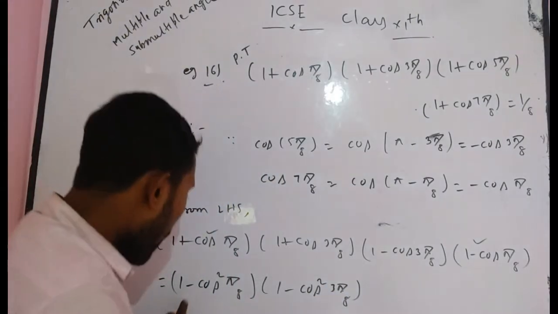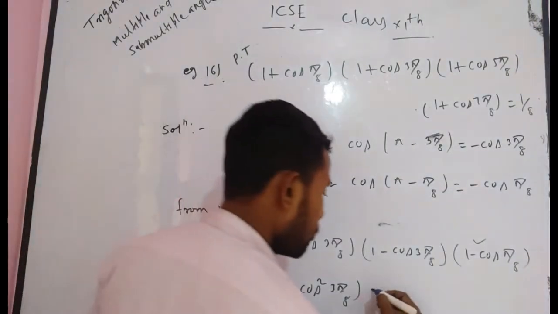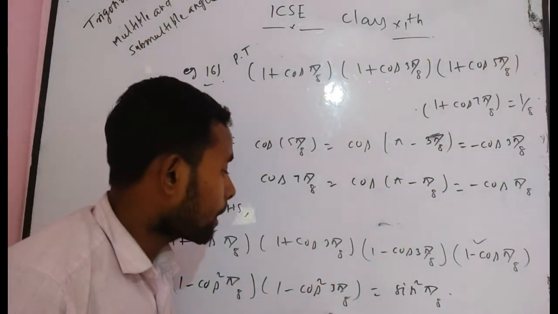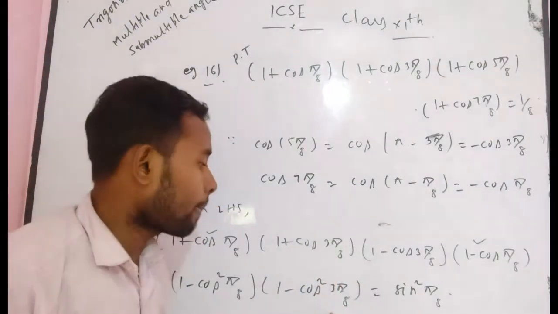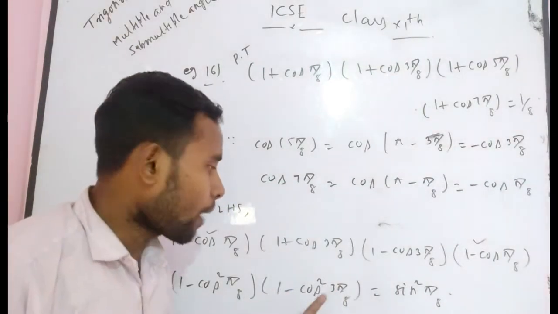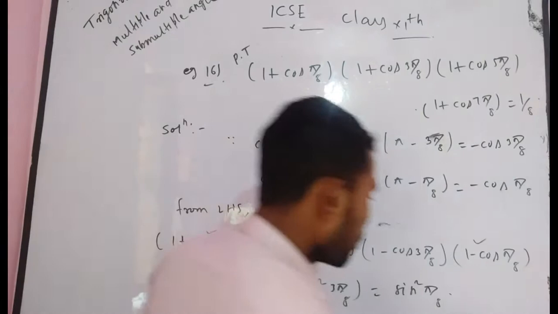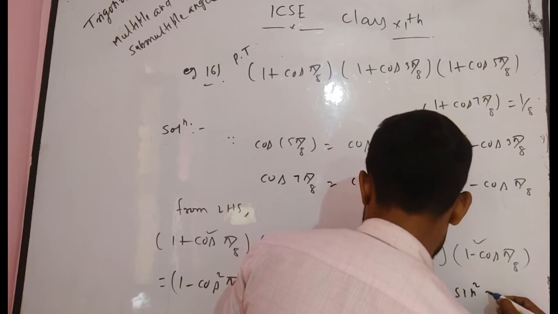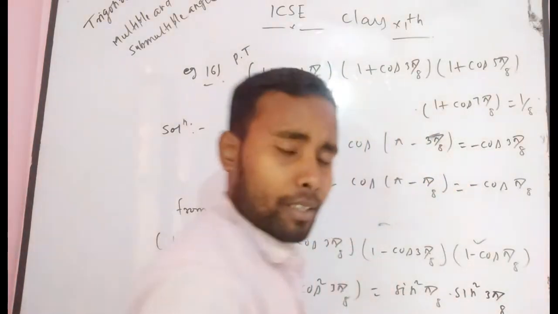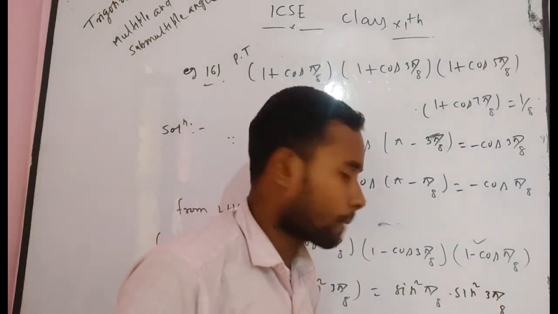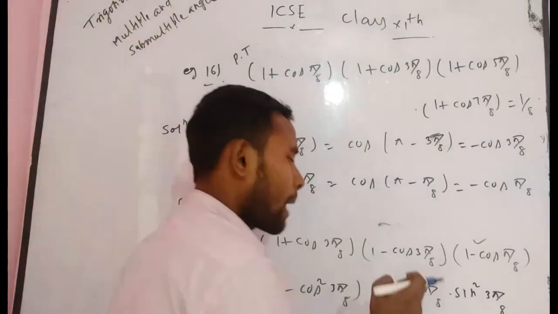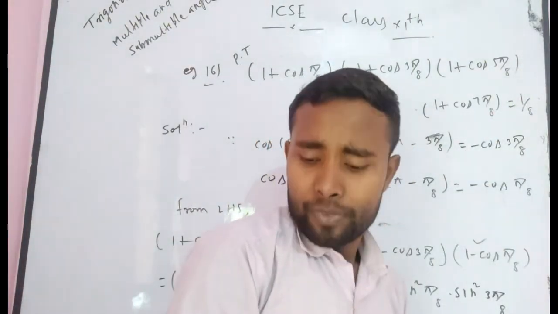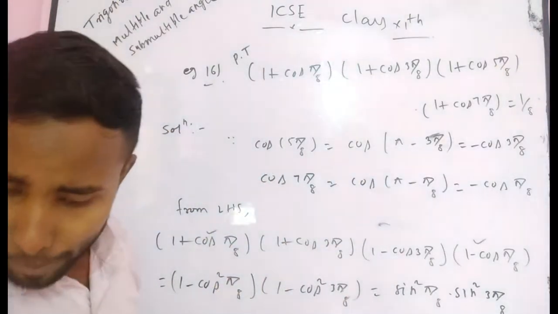Do you understand? Now 1 minus cos square pi by 8 is equal to what? Definitely you tell me, sin square pi by 8, into 1 minus cos square 3 pi by 8, which is sin square 3 pi by 8. So that means sin square pi by 8 into sin square 3 pi by 8. You have to prove it becomes 1 upon 8. Now you have to again think a very simple step.